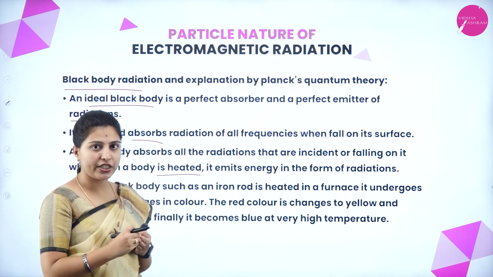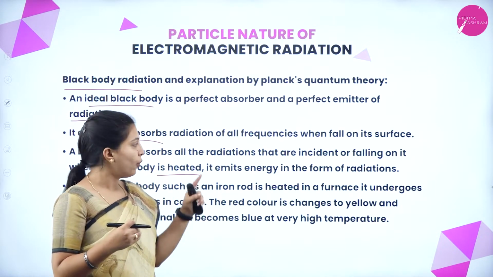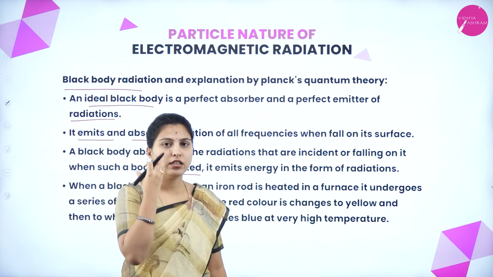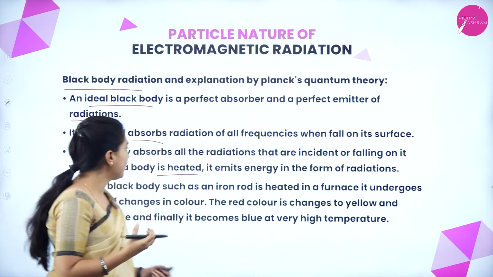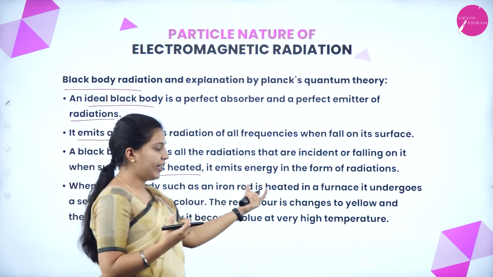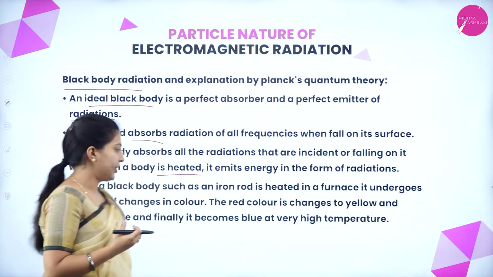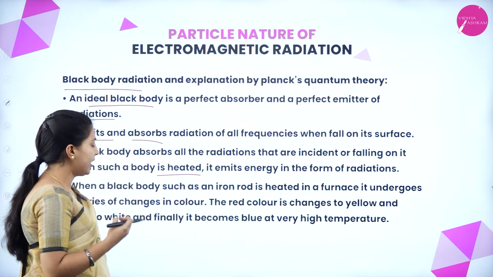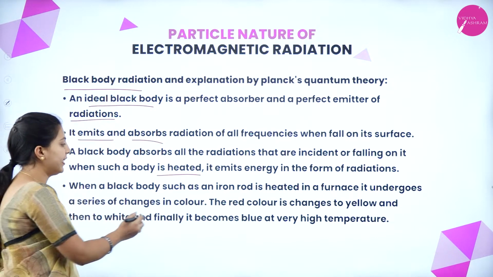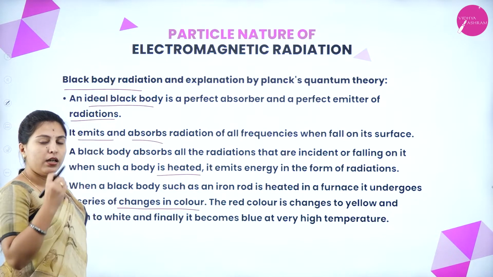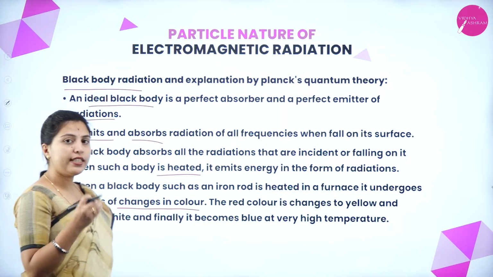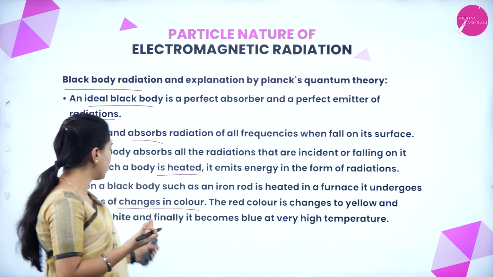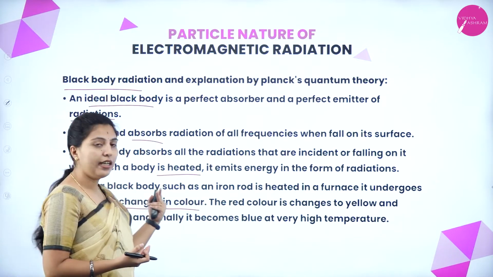When a black body absorbs light or heat, it will get heated and emit energy in the form of radiation. When a black body such as an iron rod is heated in a furnace, it undergoes a series of changes in color. We are giving an example here. When an iron rod is heated in a furnace, it goes through a series of changes, in color.